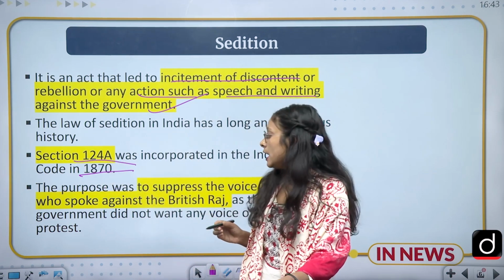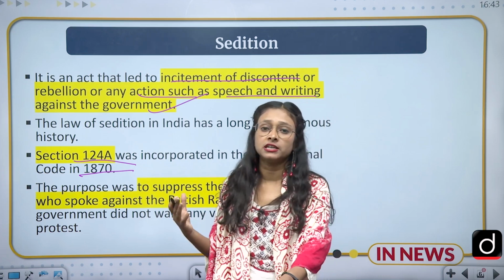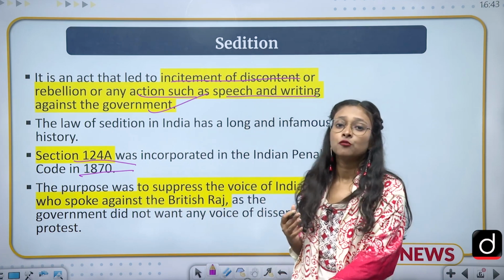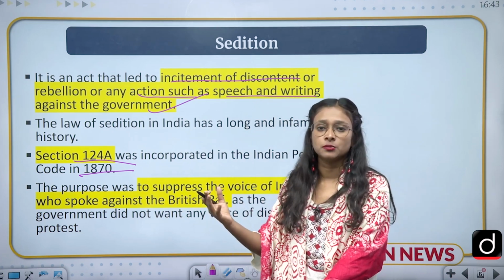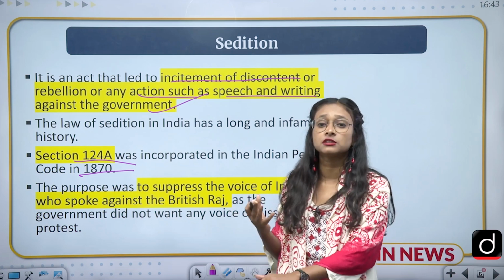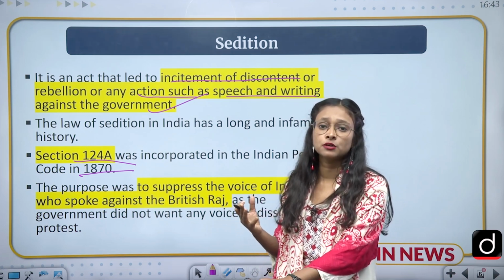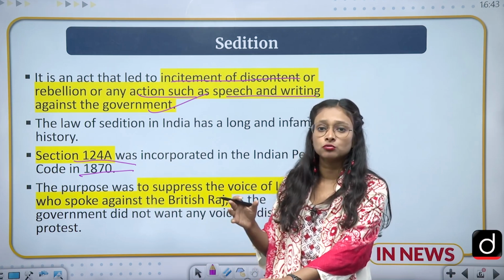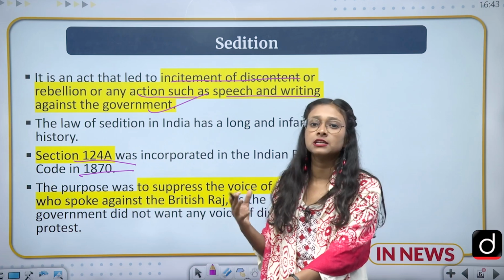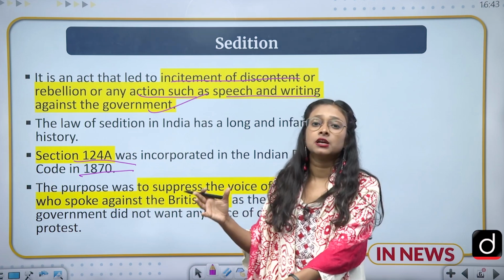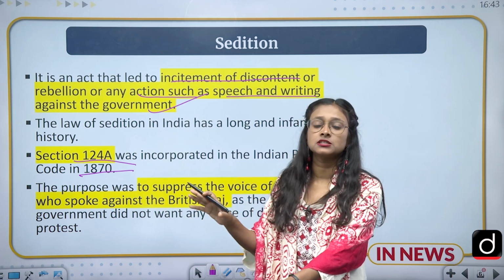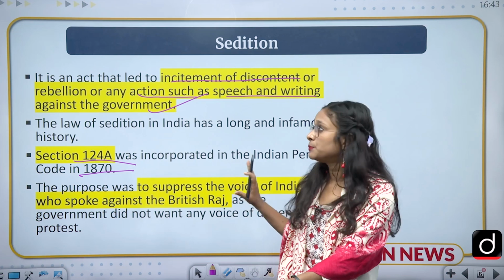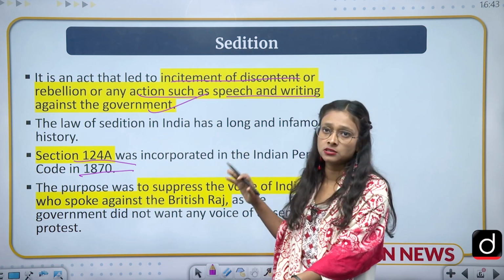still ongoing. And what was the purpose of sedition at that time? Because at that time there was British India, and so many Indians were voicing out against the British regime, and because the British were doing injustice to the Indian people, so many people were voicing out and expressing their dissent against the government regime. So due to this, and to silence all these rebellions, this sedition law was introduced in the Indian Penal Code. So this is a brief history of the Indian Penal Code and sedition.